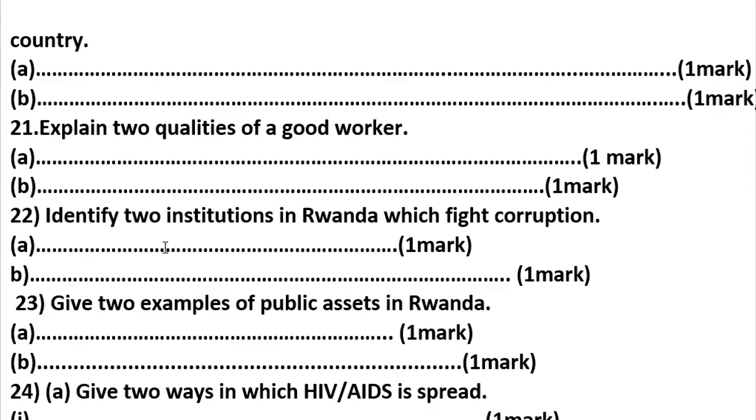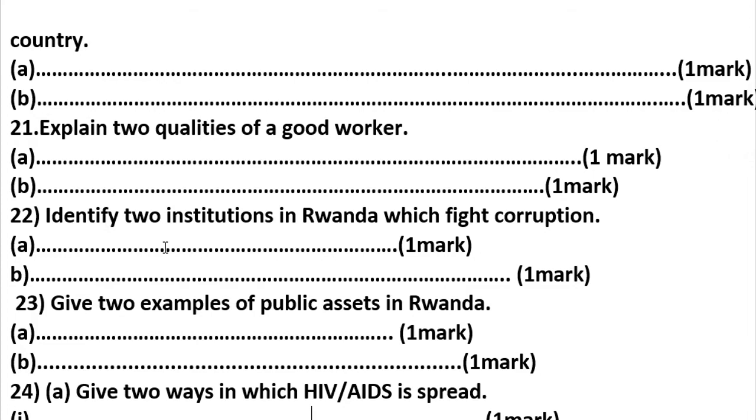Identify two institutions in Rwanda which fight corruption. Here we can say Inspector General of Government, IGG, Ombudsman, Transparency Rwanda, Police, and so on. Those are in charge of fighting against corruption.